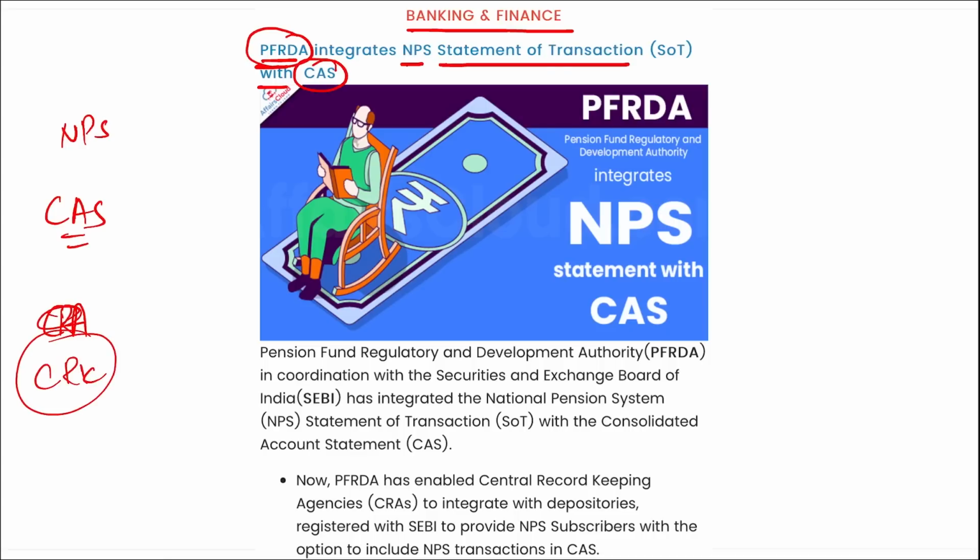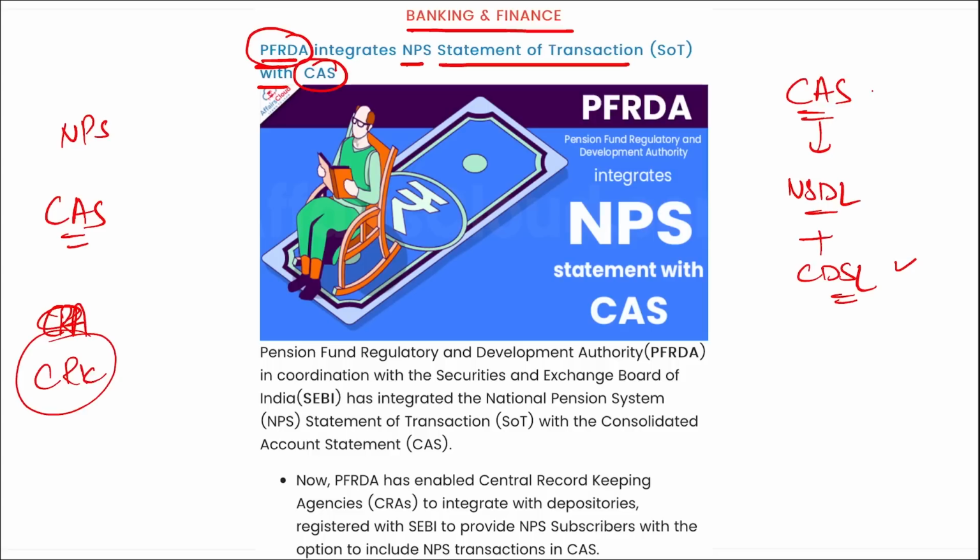Now, PFRDA has enabled central record keeping agencies to integrate with various depositories that are registered with SEBI to provide NPS subscribers with the option to include NPS transactions in these consolidated account statements, right? If we talk about these consolidated account statements, they are provided by NSDL and CDSL, that is your National Securities Depository Limited and Central Depository Services Limited, right? So this CAS is provided by them, and they offer a consolidated view of personal investments in the securities market with mark to market values.